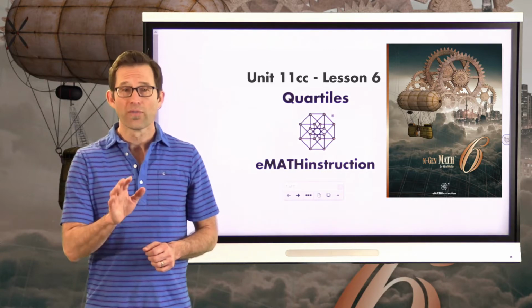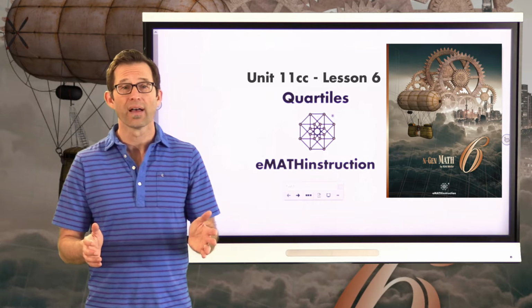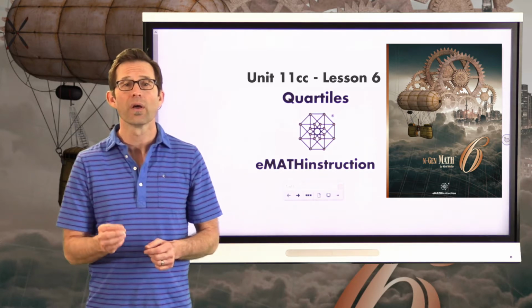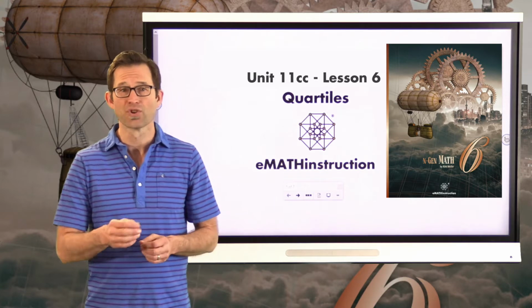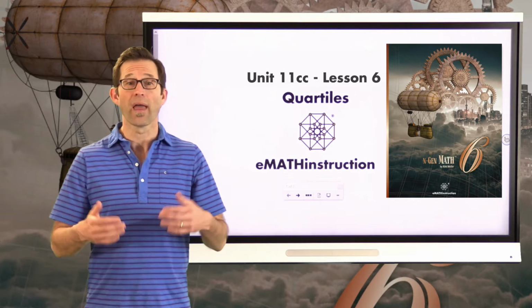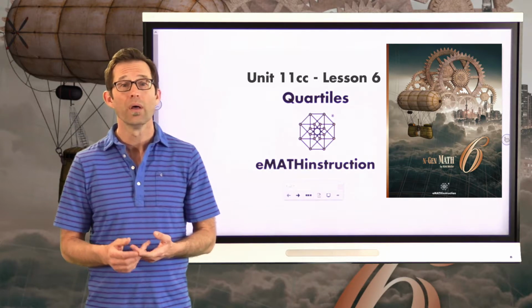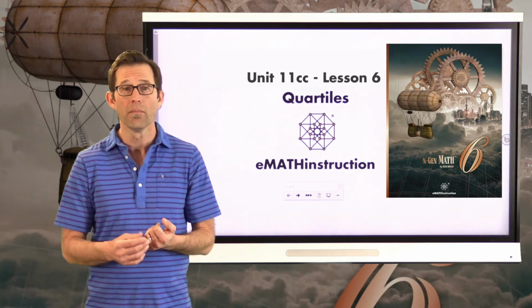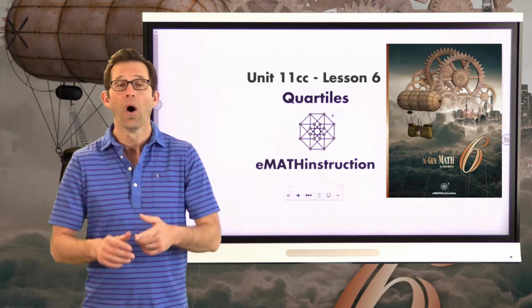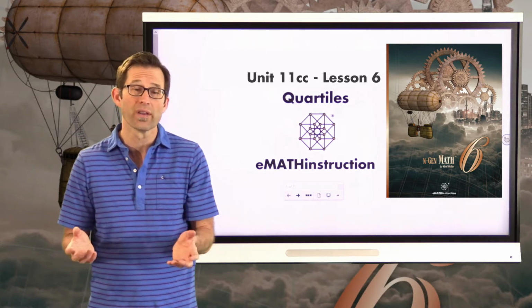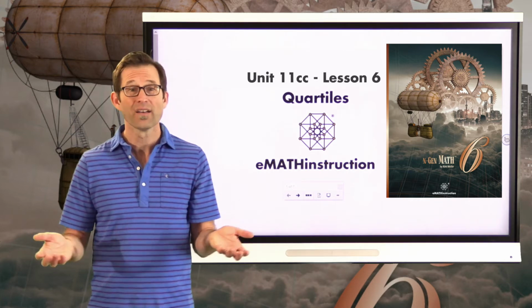All right, so we've learned about statistical questions in the last lesson, or we reviewed them from Math 6. We also reviewed a bunch of different statistical measures, and those are just simply numbers that we use to answer statistical questions. Things like the mode, the mean, the median, the minimum, the maximum, the range. All of these things will help us answer statistical questions, which really are questions that don't have a single answer.